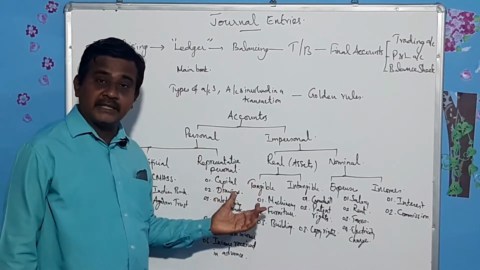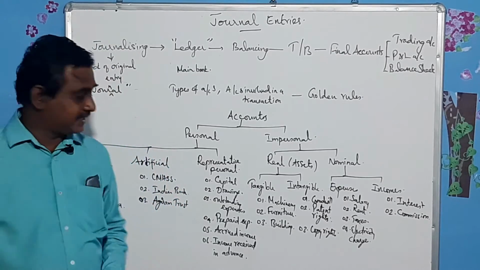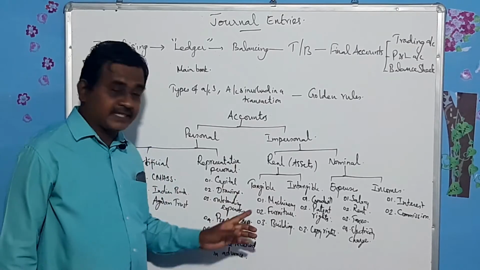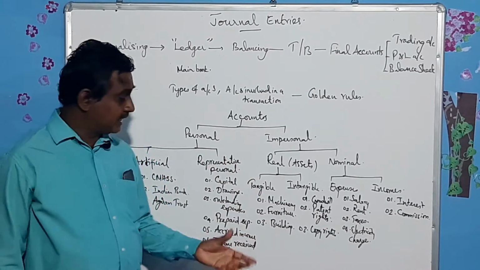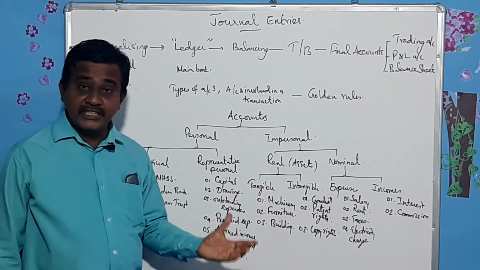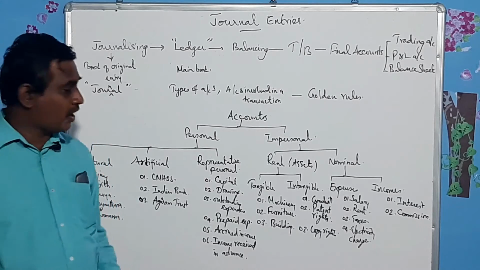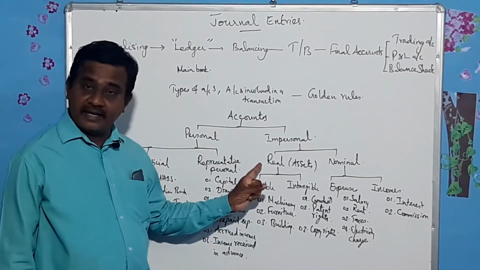What do you mean by tangible assets? Assets which can be touched and realized. See, machinery we can touch and realize. Furniture we can touch and realize. Building we can touch and realize. These assets are called tangible assets. Assets which can be touched and realized are called tangible assets, and these will come under real accounts.